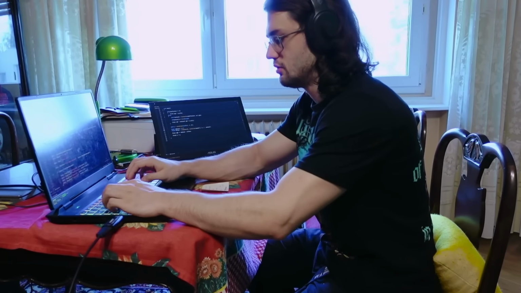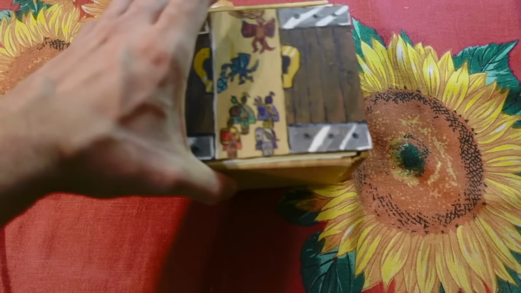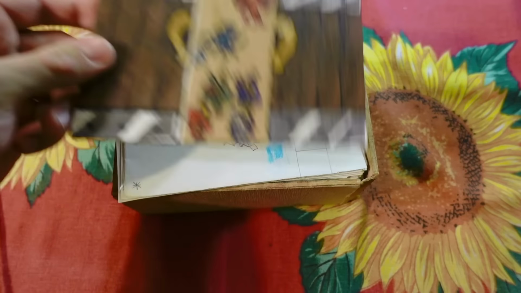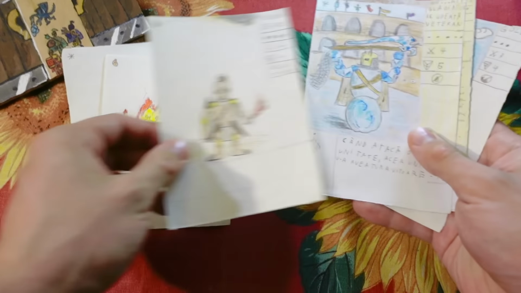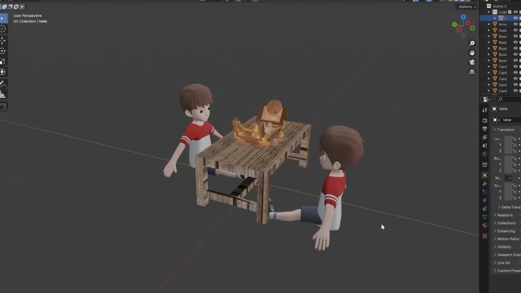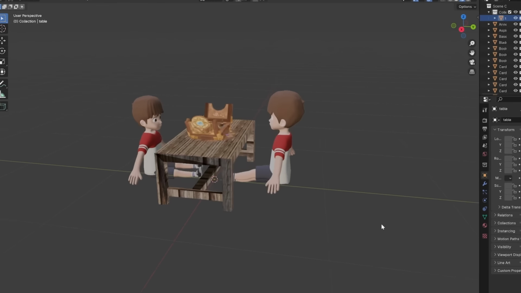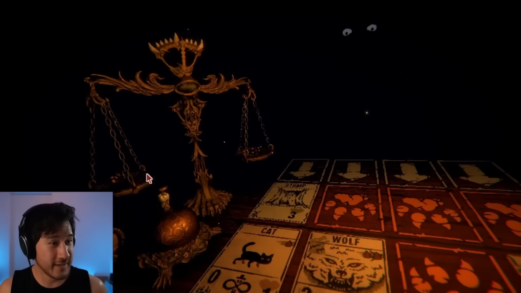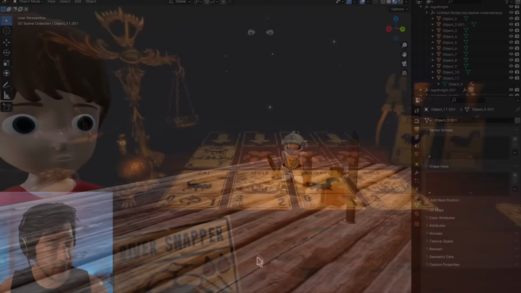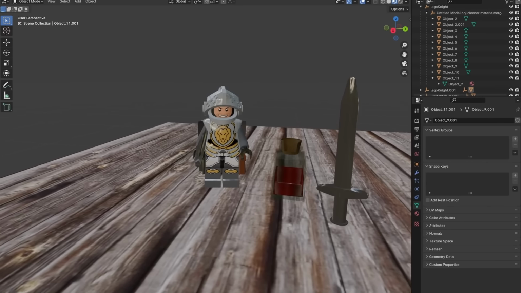So while I'm doing this setup, let me tell you what game I'm making. This is a card game I made with a friend when I was 12 years old. It's more or less Hearthstone in gameplay, but what I want to capture is the vibe. I want to make a 3D environment and capture that feeling of being a child and playing your own handmade game with a friend. So something very similar to Inscryption. And the props for the game will be toys, like Lego weapons and items.